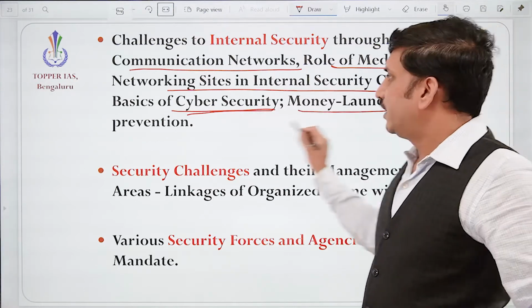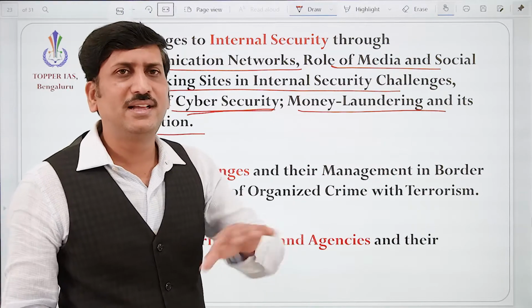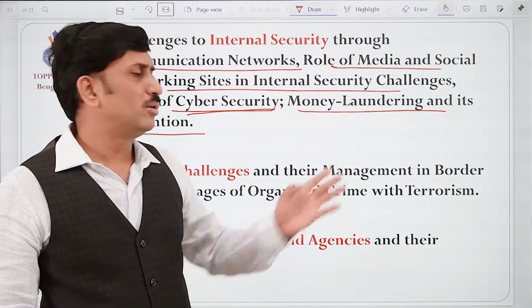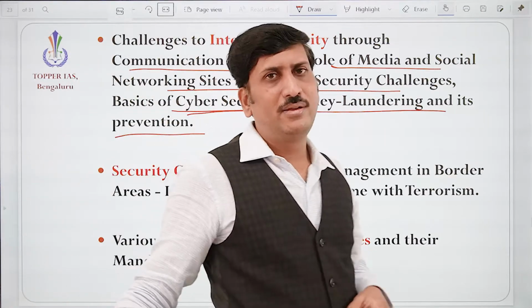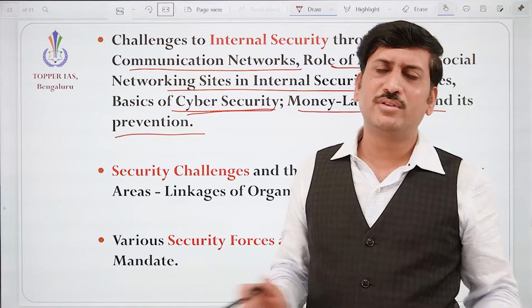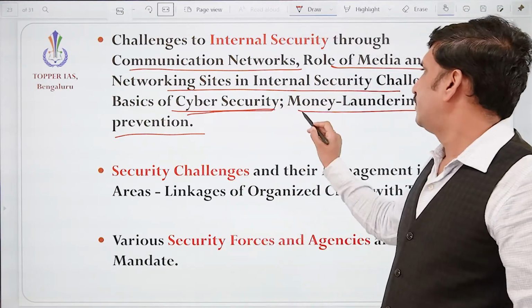Next is money laundering and its prevention. See, laundering is basically cleaning dirty cloth, right? Dirt on the cloth is cleaned through laundering. Similarly, money which is unaccounted or produced illegally is made into white money. That is how it is done.